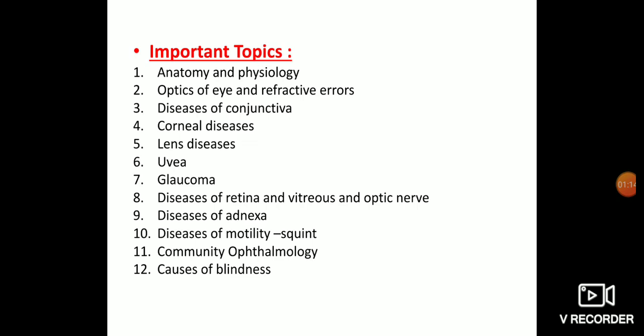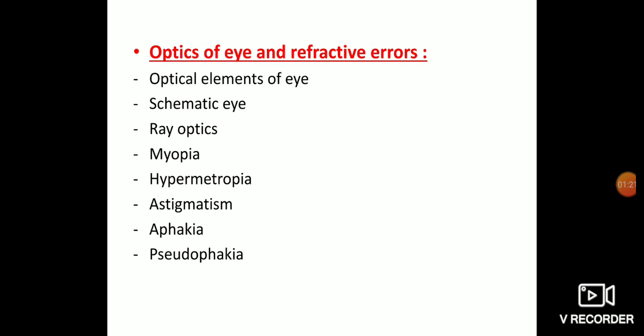From these chapters, I am going to discuss the important topics today. From the optics of eye and refractive errors, the most important topics are optical elements of the eye, schematic eye, ray optics, what is myopia, what is hypermetropia, what is astigmatism. You should study this. And then what is aphakia, what is pseudophakia, the ray diagram of each refractive error and this optical condition you should know. These are the important topics from this chapter.